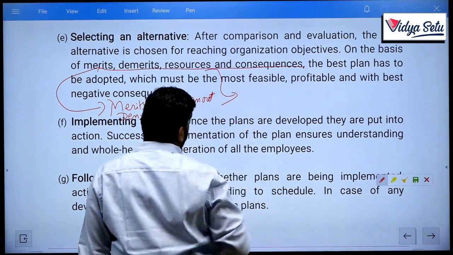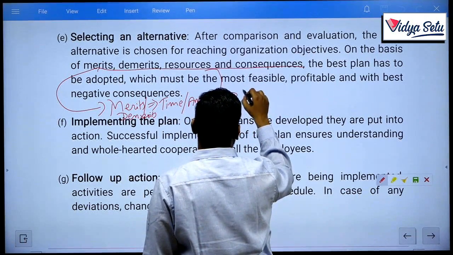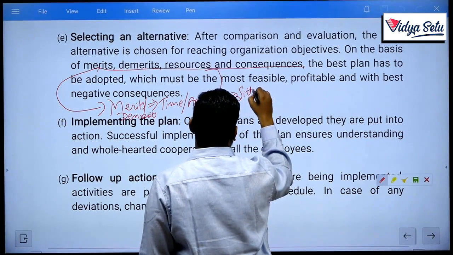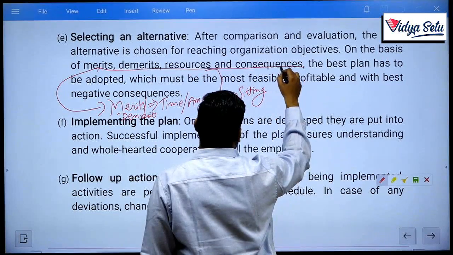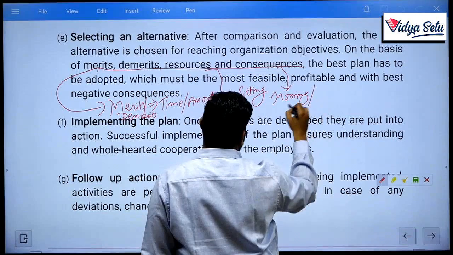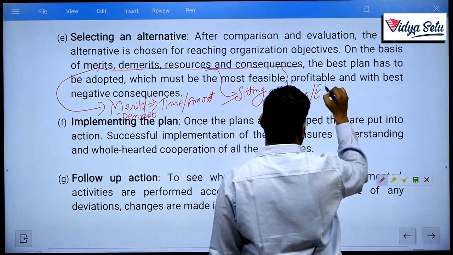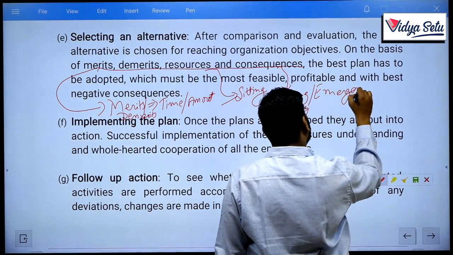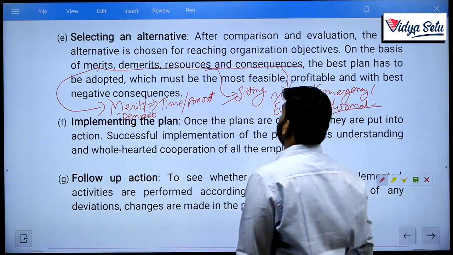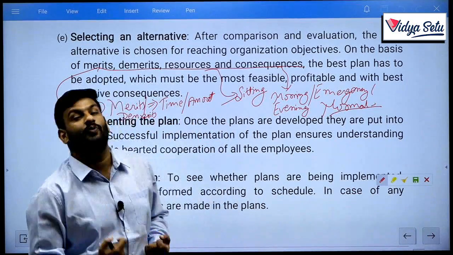Resources can be regarding how many flights you must take, or sitting capacity, and consequences can be morning or evening. So there are various factors: morning, evening, emergency, normal course of business. So it all decides what kind of resources or what kind of alternatives you need to select according to these particular things.